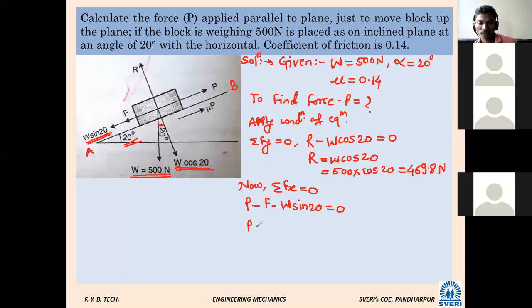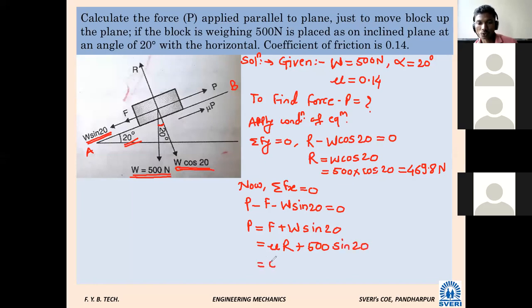So I will write P is equal to W F plus W sin 20. Do we know F, the frictional force? Yes, we can write F as mu R. And W is 500, so 500 sin 20.